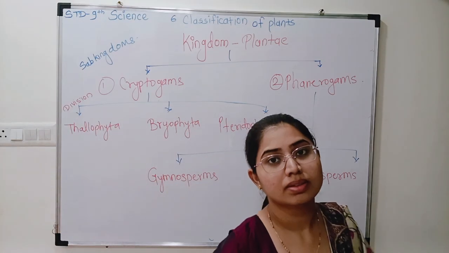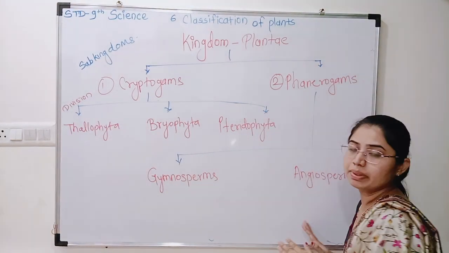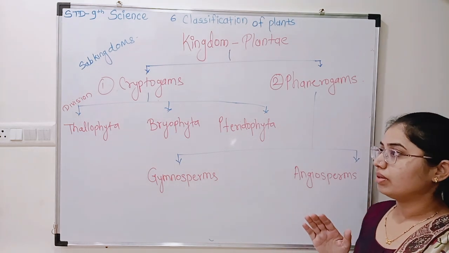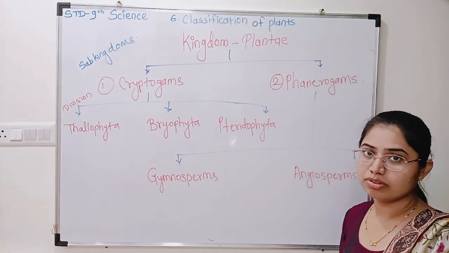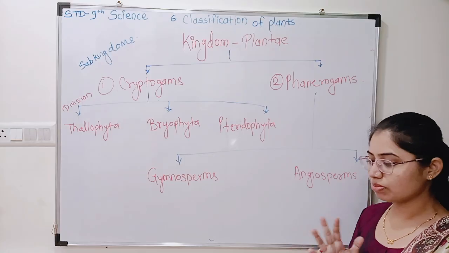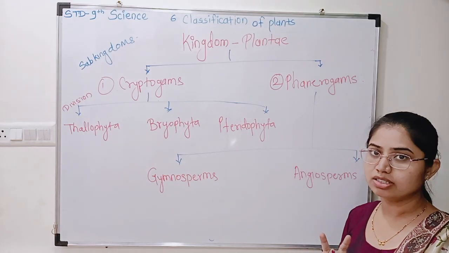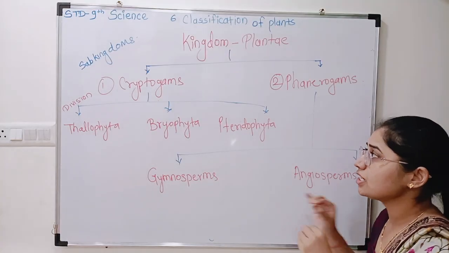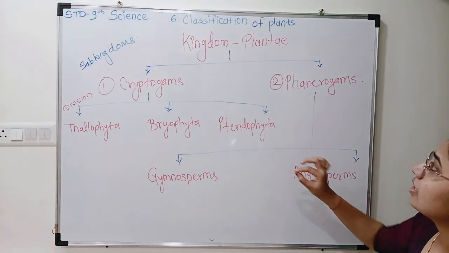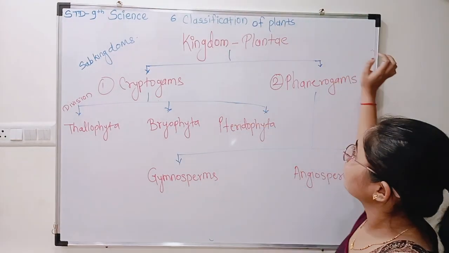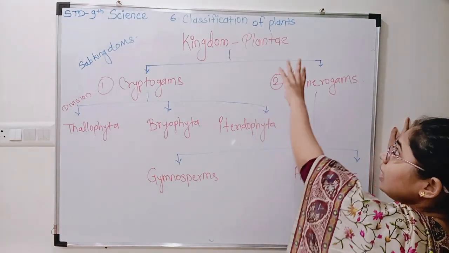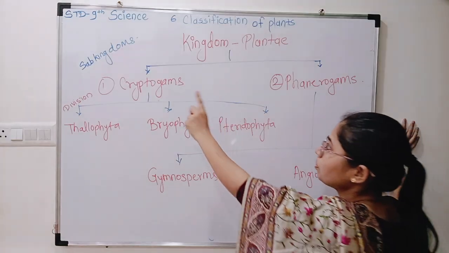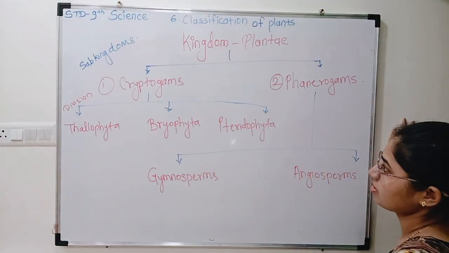See here, till this topic, anyone is having any doubt? First we have learned about 5 kingdoms: first Monera, second Protista, third Fungi, fourth Plantae and fifth Animalia. Now, specifically in this lesson we are learning kingdom Plantae. Kingdom Plantae is divided into two subkingdoms, cryptogams and phanerogams.